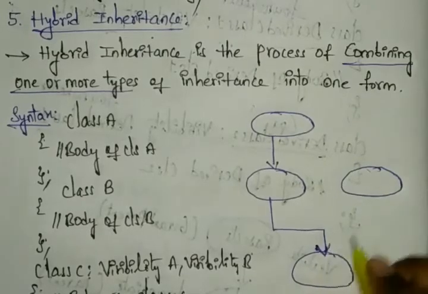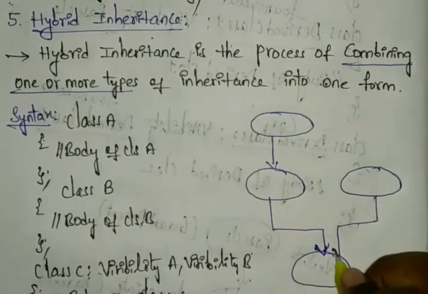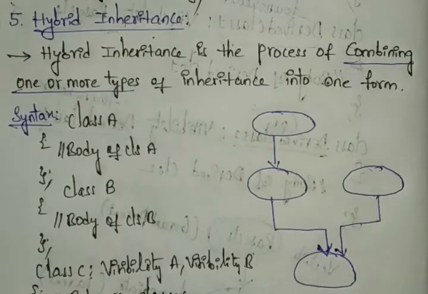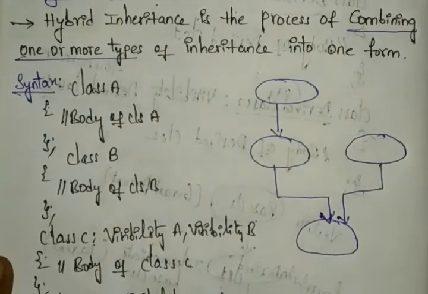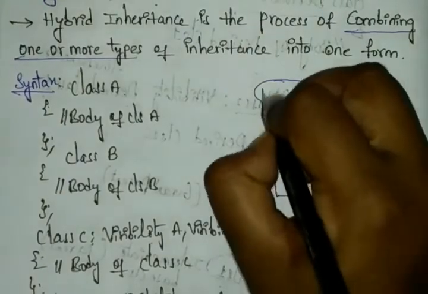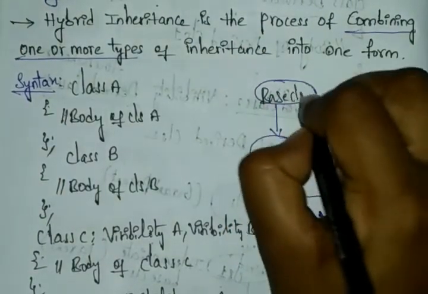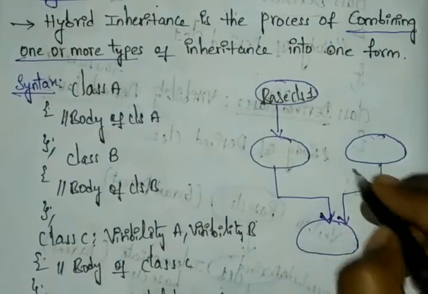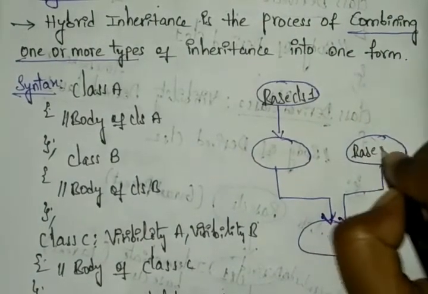So what it has, you can observe clearly in this diagram. The hybrid has base class 1 and this is base class 2.